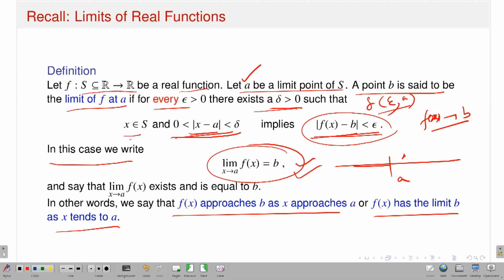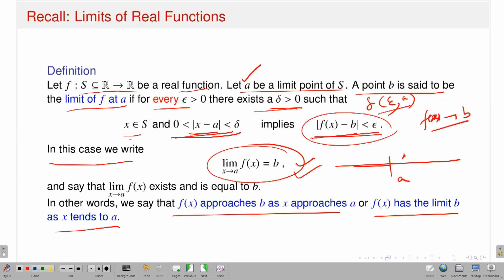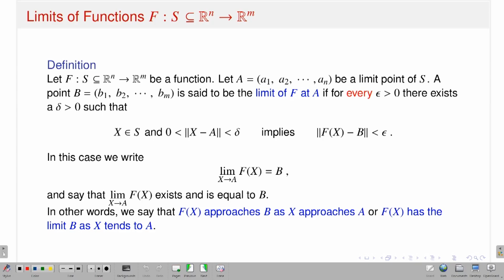What is the catch? This is the concept of limit we are familiar with for real valued functions of a real variable. Now, what does it mean that x approaches a? On the real line, I have only two directions. So I can approach a either from the left hand side or from the right hand side. Let's see what sort of definition I will give for the concept of limit in the context of several variable functions. So now this is the corresponding notion of existence of limit for several variable functions.